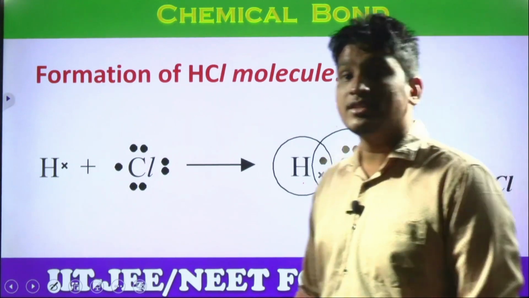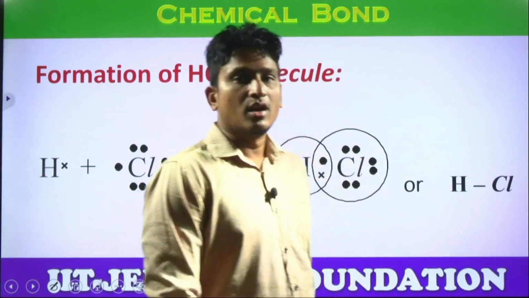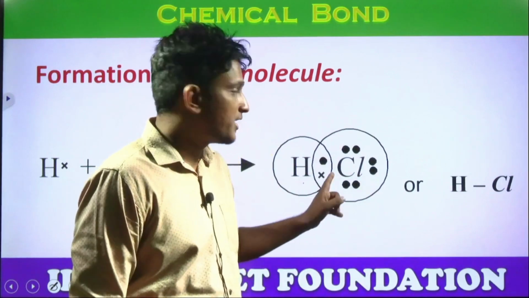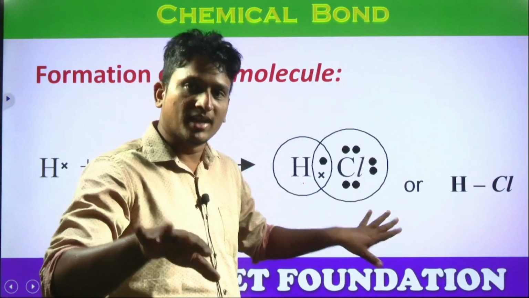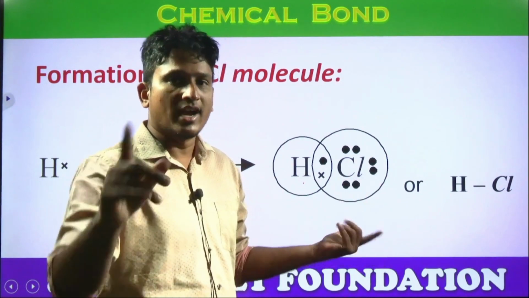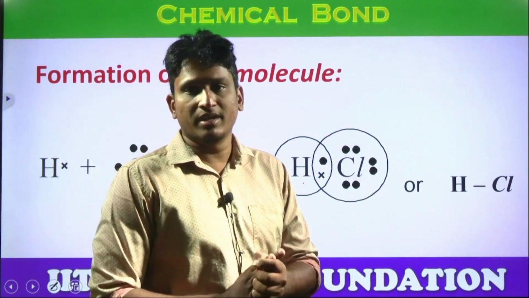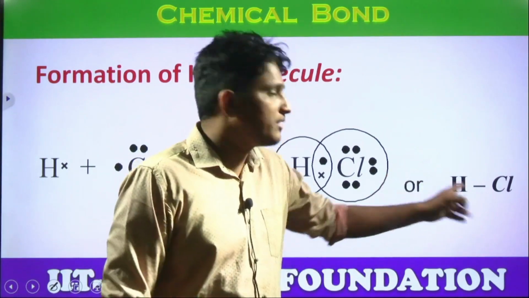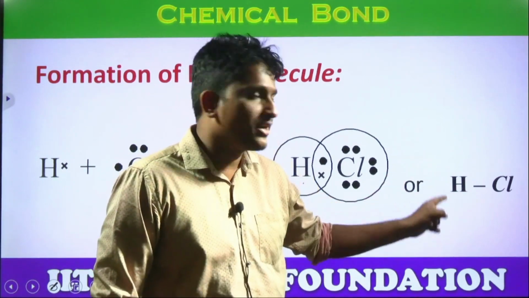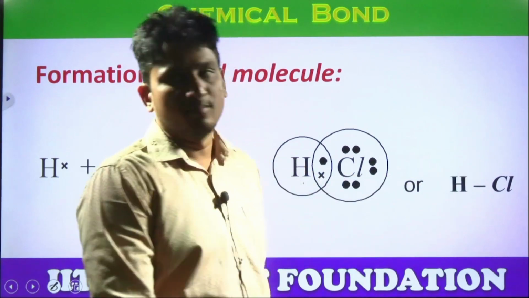Now, how many bonds are there between hydrogen and chlorine? How many bonds? 1 pair of electrons only. Do these other electrons participate in the bonding? No. They are valency only, but are they participating? No, no need. I already clearly explained the difference between valence electrons and valency in the previous video. So one pair of electrons means one bond, hydrogen, chlorine, the HCl molecule.